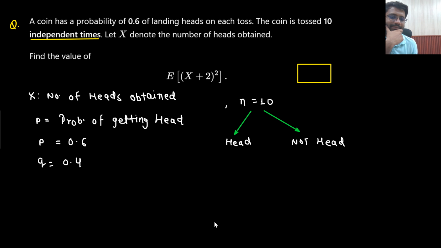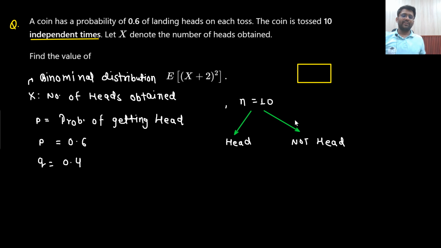Understandable? Is this clear to you? Now let me know, p plus q equals 1. Yes, p plus q equals 1. Probability of getting a head and probability of not getting a head, are they independent of each other? Yes, they are independent. All the trials are finite? Yes, trials are finite, and all are independent of each other. That means X will follow the binomial distribution, and if X follows the binomial distribution, we can apply the formula of the binomial distribution.